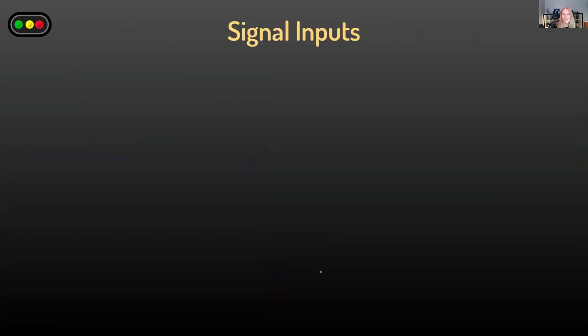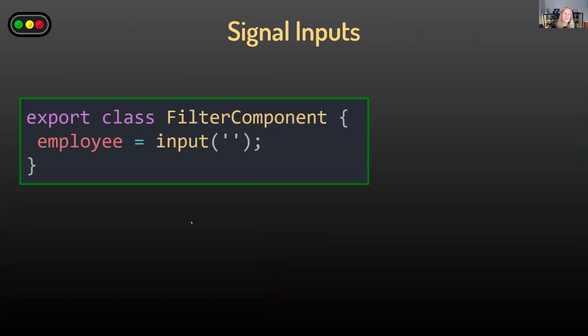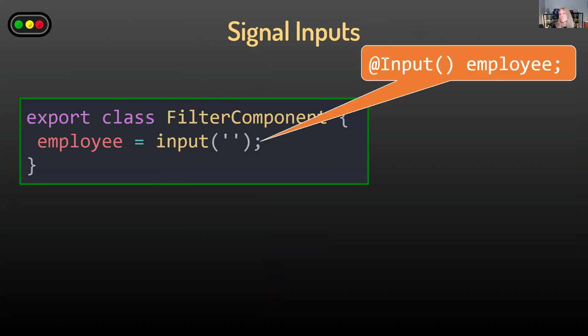So signal inputs. Signal inputs allow us to use this keyword input, instead of having this ugly looking decorator on our input properties like we've had before. So this code is actually in the child component.